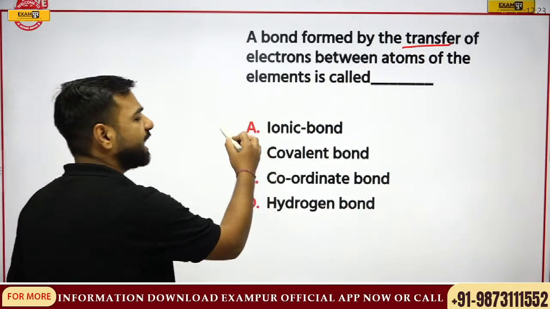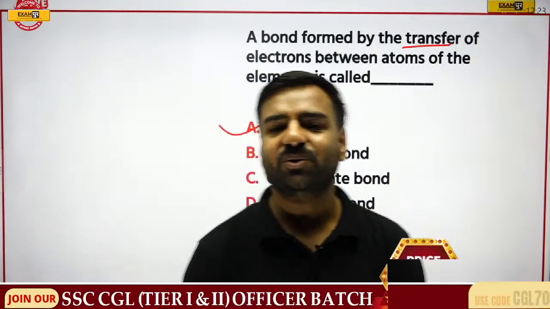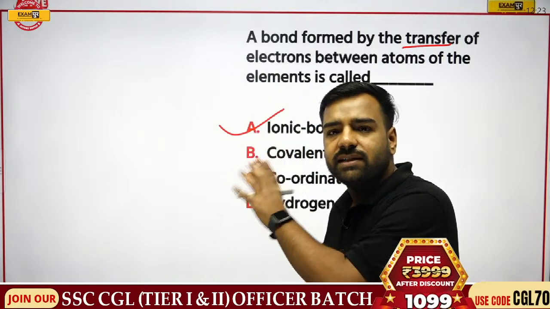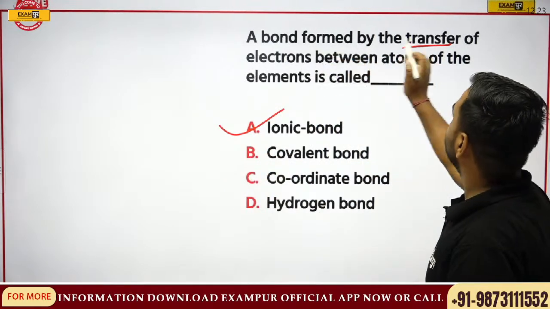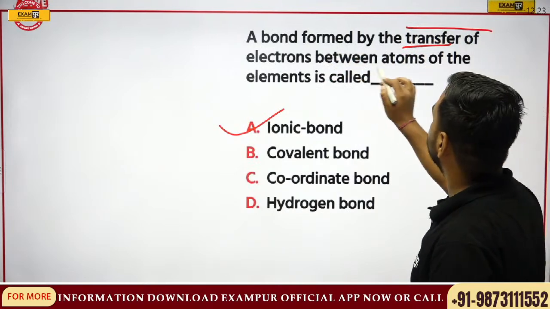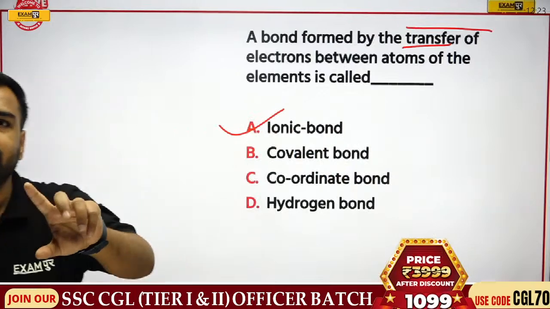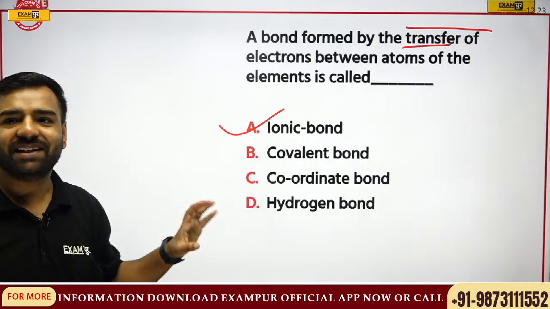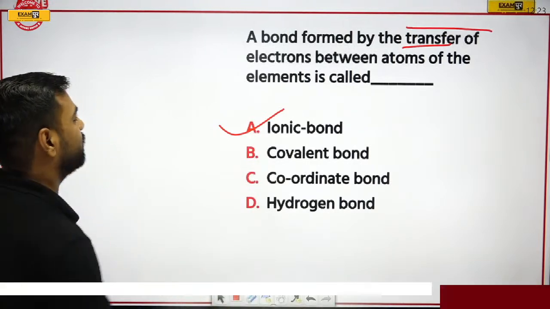This is actually your ionic bond. But hello Ganesh, good afternoon, how are you? So yes Ganesh, we are discussing ionic bond here. We have a question: a bond formed by the transfer of electrons between atoms of the elements is called what? Now, here Ganesh is with covalent bond, okay? But the correct answer would be ionic bond. Now let me explain. If you have any sort of doubt, please let me know.